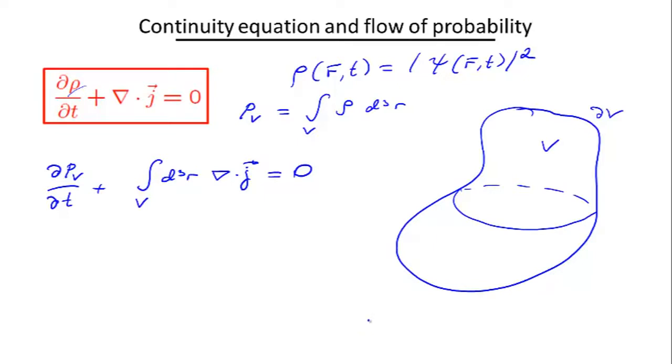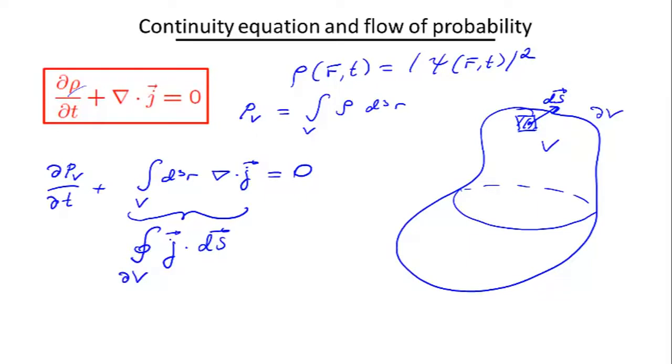Now, at this stage, I can use Gauss's theorem to handle the second term, which tells me that the integral of a full divergence over a volume is equal to a flux of the vector of which I calculate the divergence through the surface surrounding my volume. So this is my dV. So dS here is an elementary surface element with the vector pointing outwards.